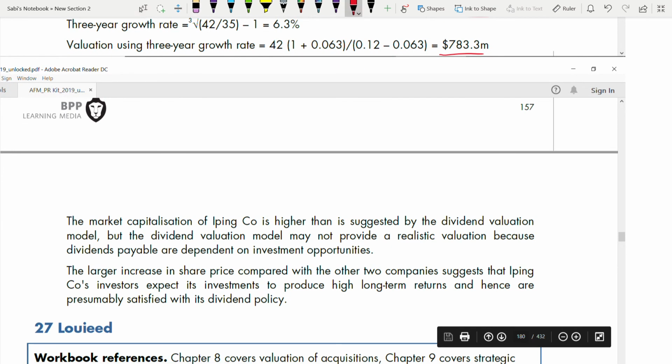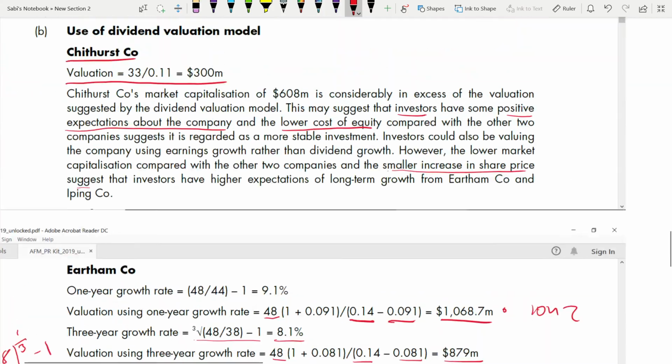The market capitalization of Iping is higher than is suggested by the dividend valuation model. But the dividend valuation model may not provide a realistic valuation because dividends payable are dependent on investment opportunities. Right? So it might not be a realistic valuation. The large increase in share price, 10% compared with the other two, suggests that Iping investors expect the investments to produce high long-term returns. See, a higher increase in share price means what? Investors expect the investments to produce high long-term returns and hence are presumably satisfied with its dividend policy. So that's it for this question.